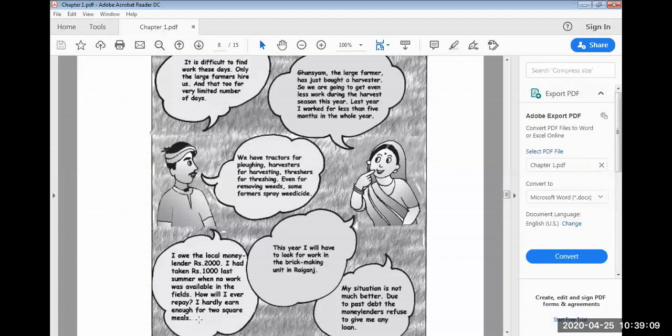Whatever I'm earning, I can't provide 2 meals for my whole family and fill their stomachs. Ramkali is saying, my situation is not better than yours, because due to past debt the money lenders refuse to give me any loan. Therefore she will be moving to the brick making work in Raiganj.